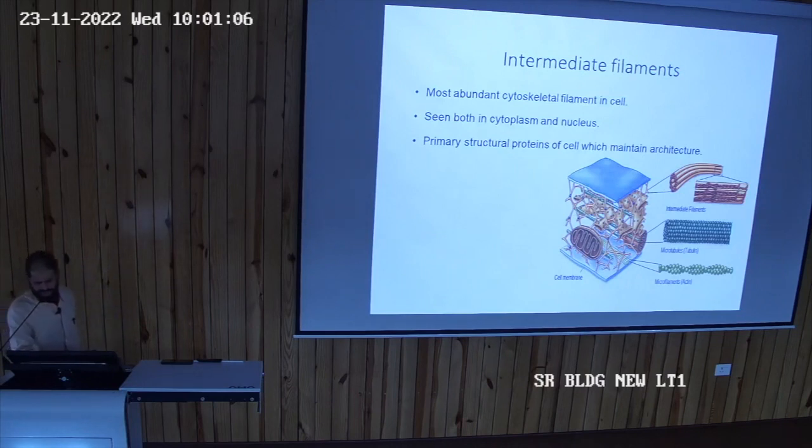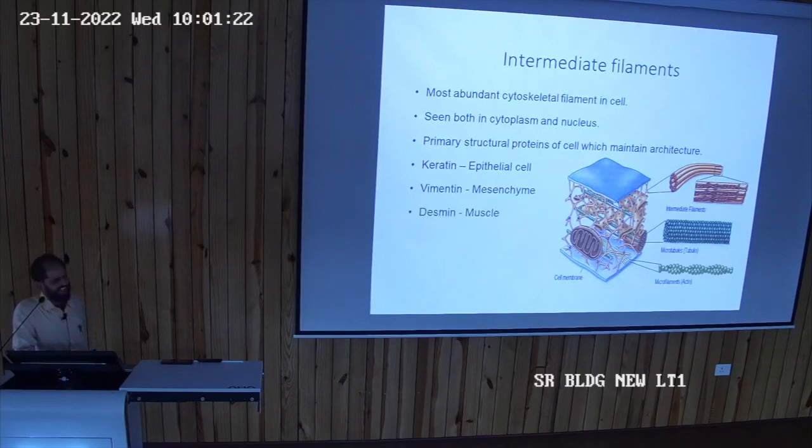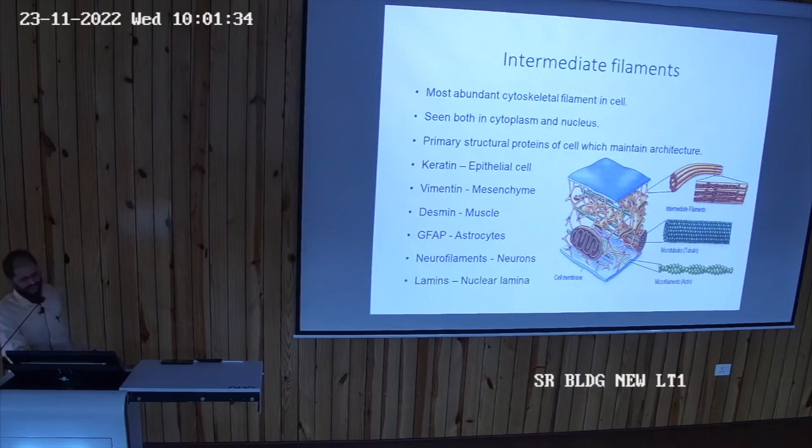You can see these are the intermediate filaments. है ना? There are different types of intermediate filaments in different areas. Like epithelial cell में जो intermediate filament होते हैं उसको केराटिन कहते हैं. Mesenchymal origin, that is vimentin. Then मसल में डेस्मिन होता है ना. एस्ट्रोसाइट्स में GFAP, that is glial fibrillary acidic protein. Then neuron, that is neurofilament. Then in nuclear lamina, that is lamin. Okay, so these are the different types of intermediate filaments in different areas.